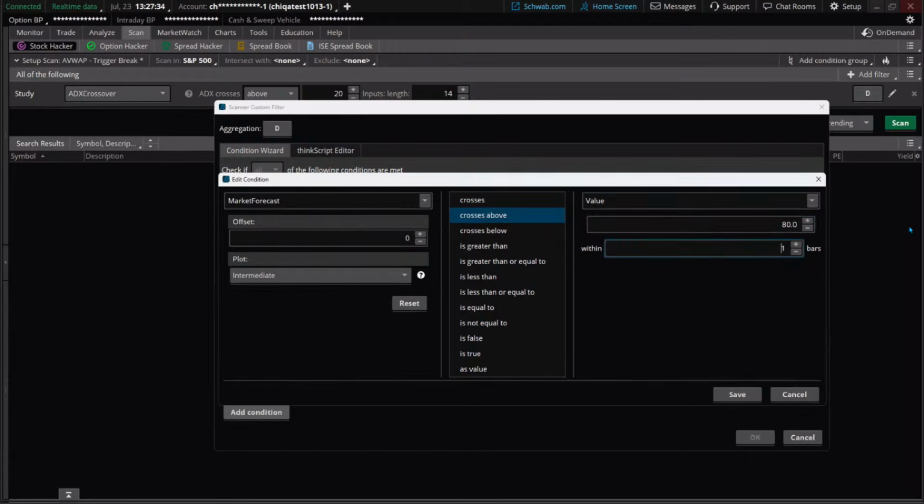Getting above 80, I'm going to say within the last, well, let's just start out with 5 bars here. Because sometimes when it gets above there, it can hold for a month and a half, 2 months or more. Identifying some of the stronger trends out there, but broadly based. So that then you could maybe look at some of the stocks within the sector, within the market, within the sector, within the industry, and see where that strength is at.